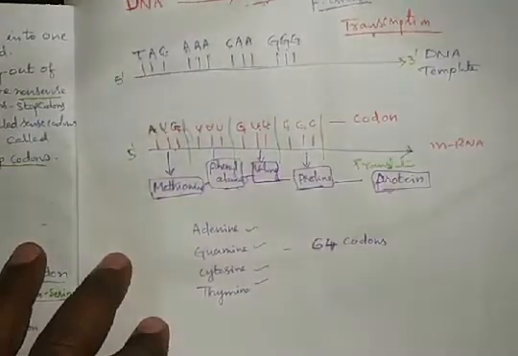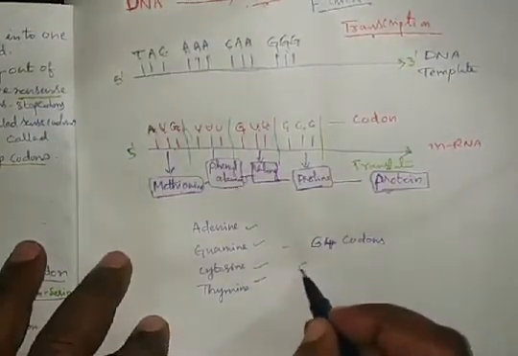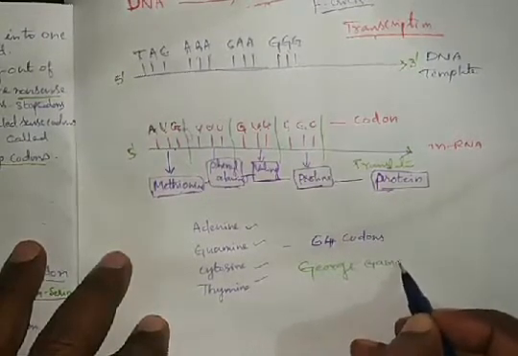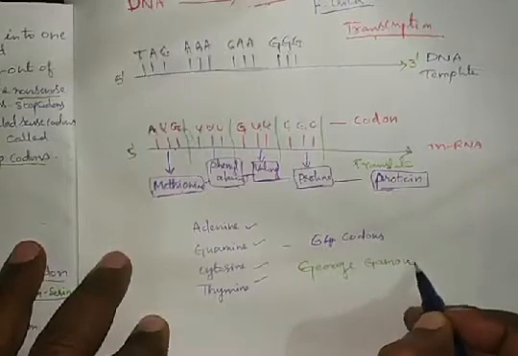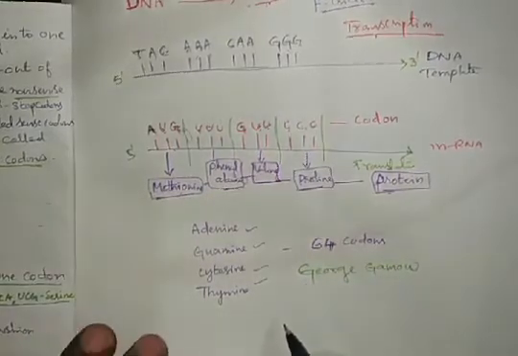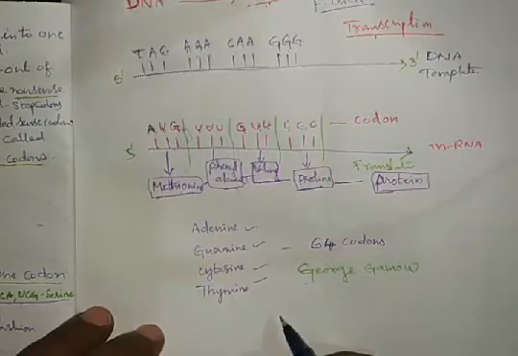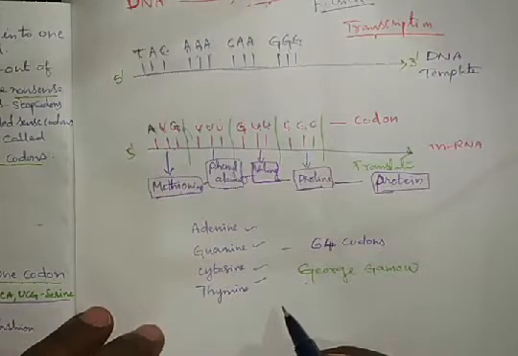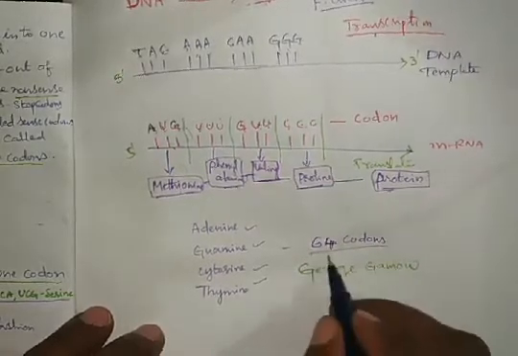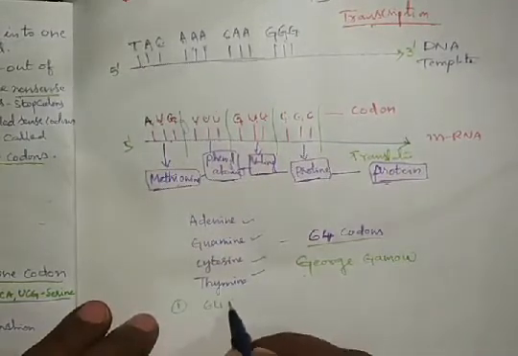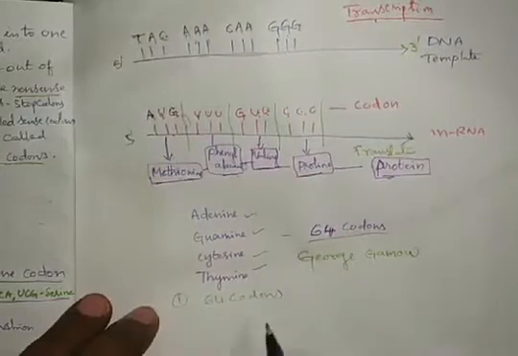George Gamow argued that the 4 nitrogen bases of the mRNA can code 64 codons.